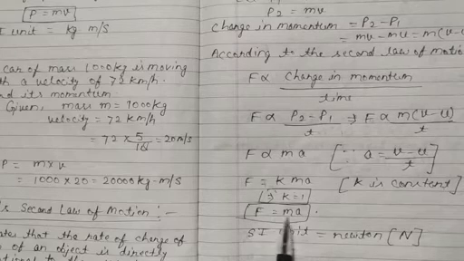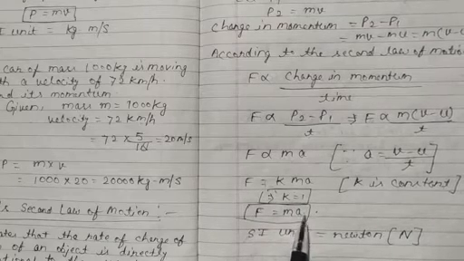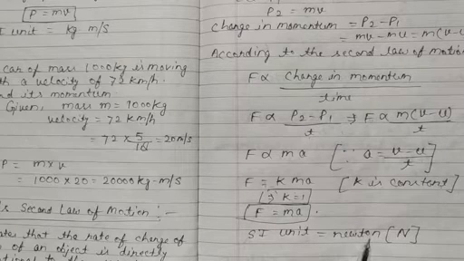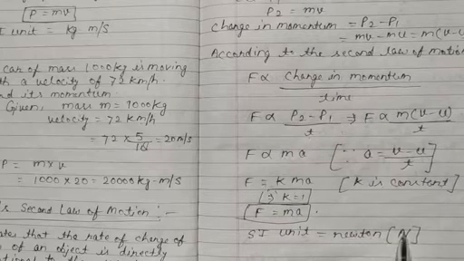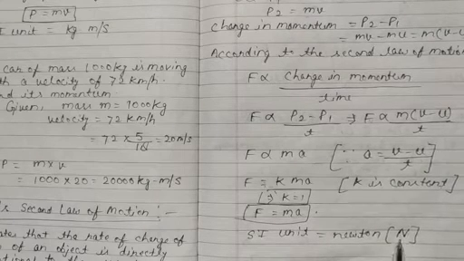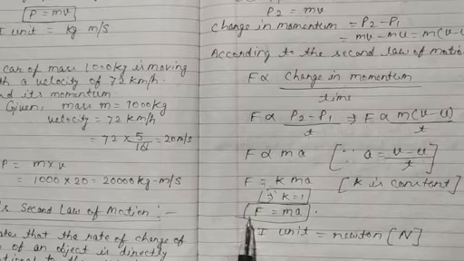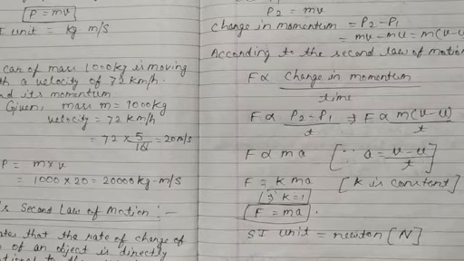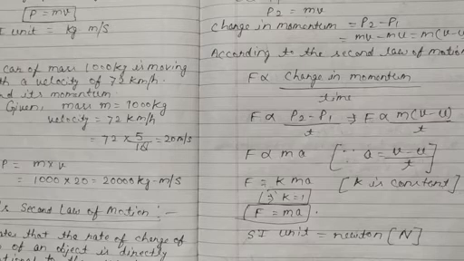Force is equal to mass into acceleration, and the SI unit of force is Newton, which is denoted by the symbol capital N. So the formula of force is ma, mass multiplied by acceleration, and the SI unit of force is Newton, which is equivalent to kilogram meter per second square.